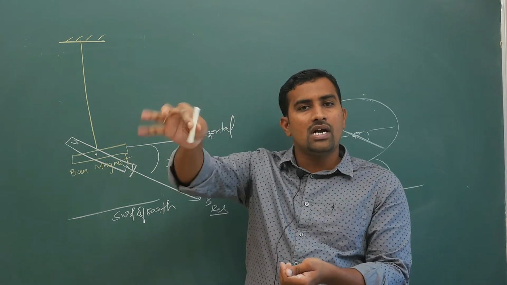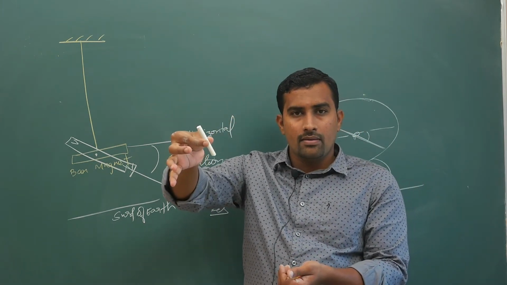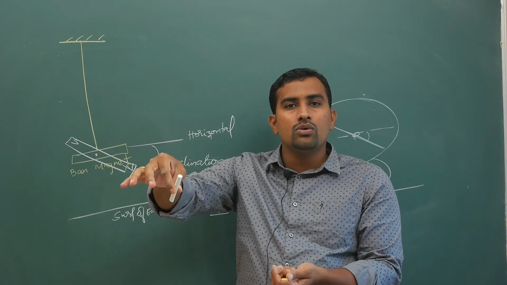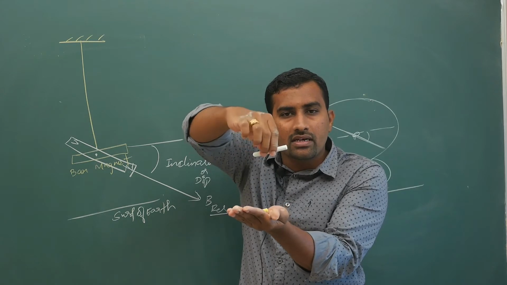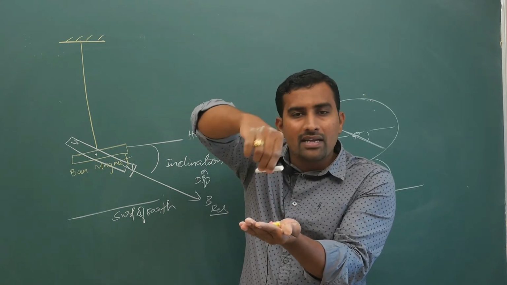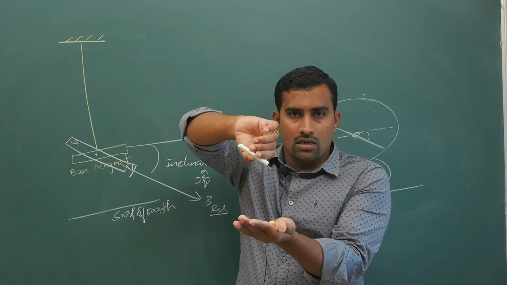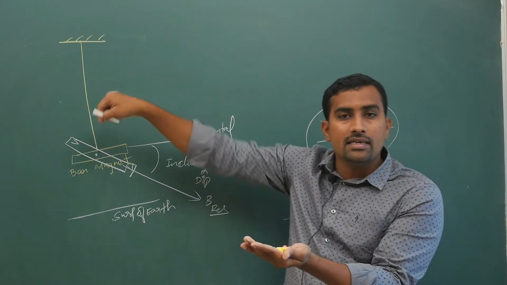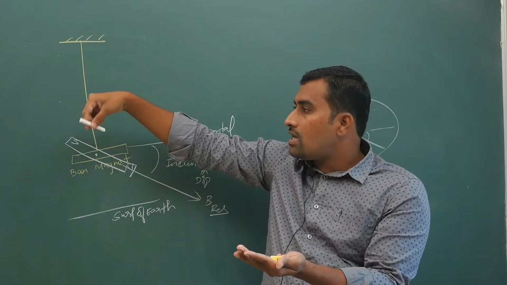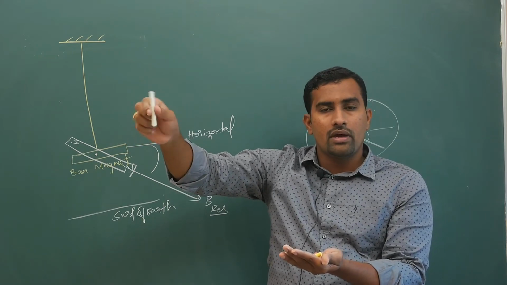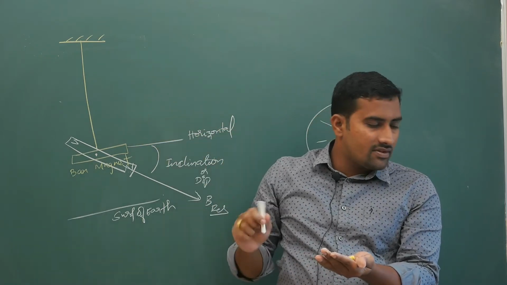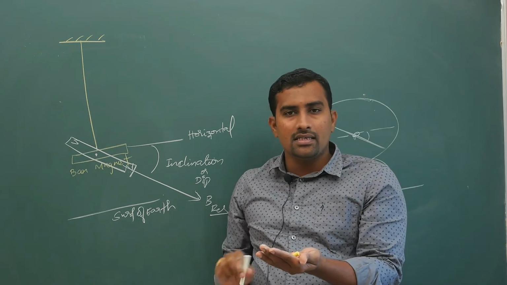If you hold a compass needle in your hand, it will tilt only in the horizontal plane. The dip circle will tilt itself in the vertical direction. The dip circle instrument is different, and the compass needle is different.